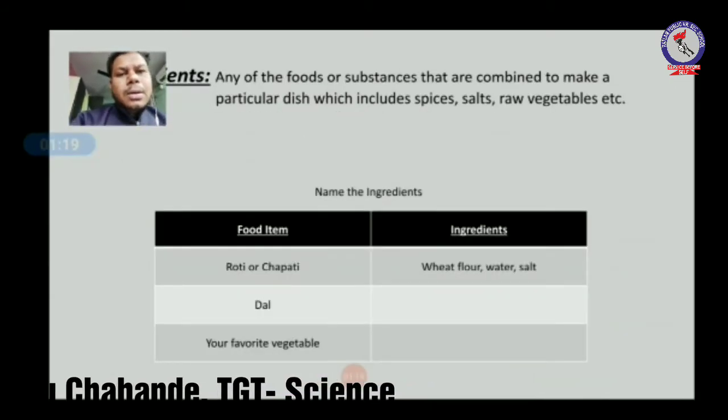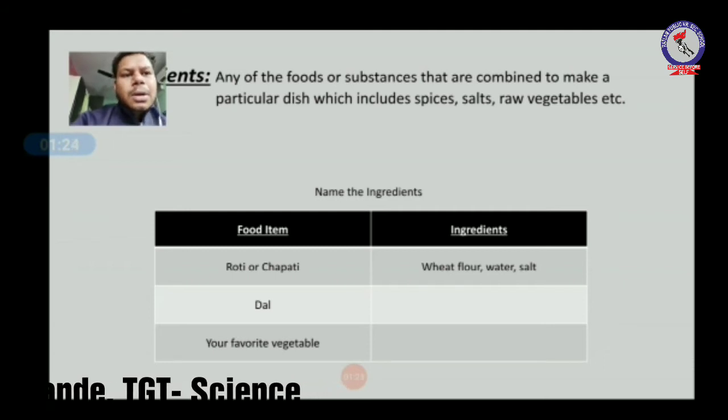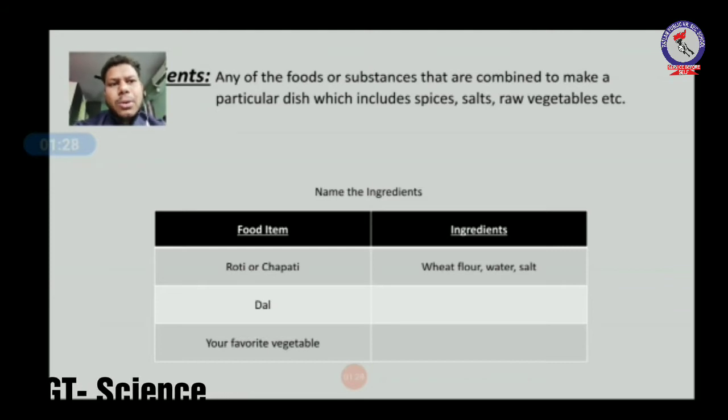So now second thing is ingredients. Ingredients are anything or a substance that is combined to make a particular dish, which includes spices, salt, raw vegetables, etc. It's called ingredients. Suppose you have cooked rice. In cooking rice we use rice, water, salt and a little amount of oil. So these will be the ingredients of the food.